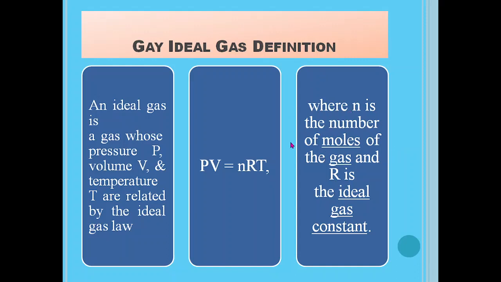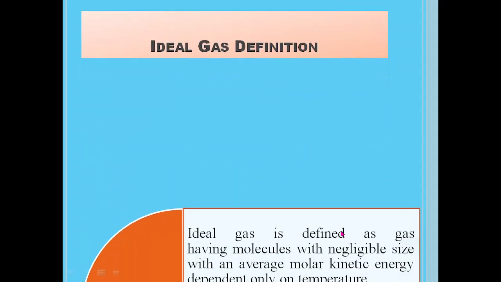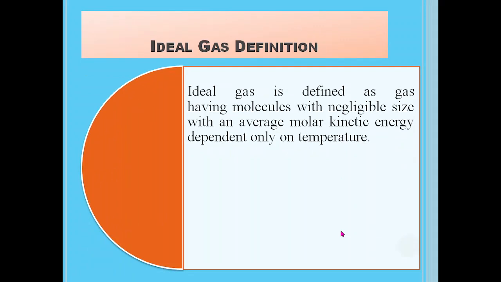R is named as the universal gas constant or ideal gas constant. So that is the ideal gas. Now, how can we define the ideal gas? An ideal gas is defined as a gas having molecules with negligible size with an average molecular kinetic energy dependent only on temperature.